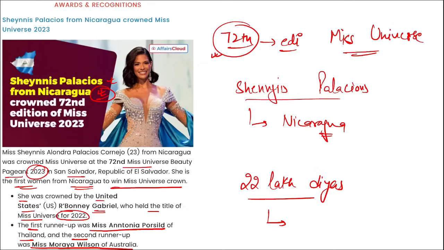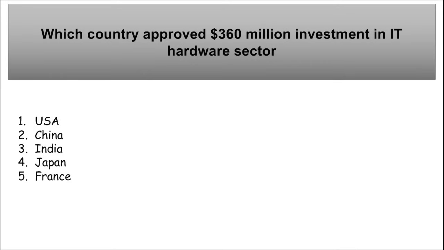Then which state broke as well as set a new record for lighting 22 lakh diyas? Which is that city? It is Ayodhya. They broke their own record from last year and set a new record for lighting 22 lakh diyas.